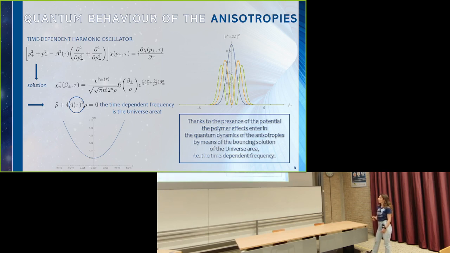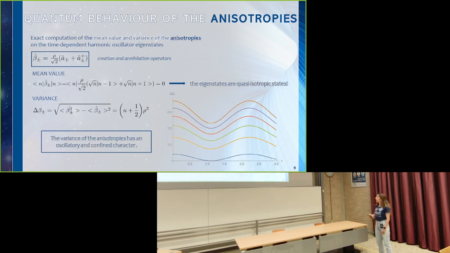So by changing the behavior of the universe area in time, we change the eigenstates of the harmonic oscillator. In this case, we have solved this harmonic oscillator and found the eigenstates, and here you can see the associated probability density, by considering the bouncing behavior for the universe area, as I showed you before.